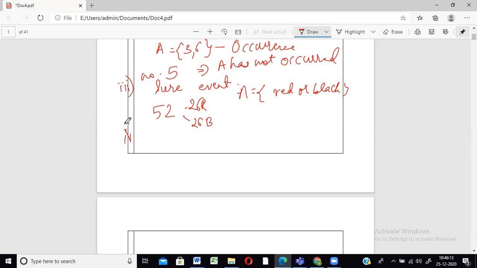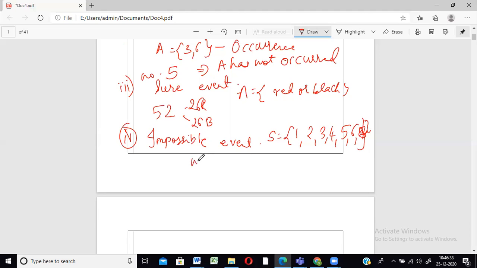So the next one is its opposite, impossible event. Okay. Suppose, I'll take the same example of the die. Die is rolled. This is the sample space we get. Now, suppose they tell you the chances that the die shows number 7. But we know that this is not possible, correct? Number 7 is not possible in a die. It can only have these 6 numbers. So this is called an impossible event. Number 7 doesn't occur at all. So that is something called an impossible event.